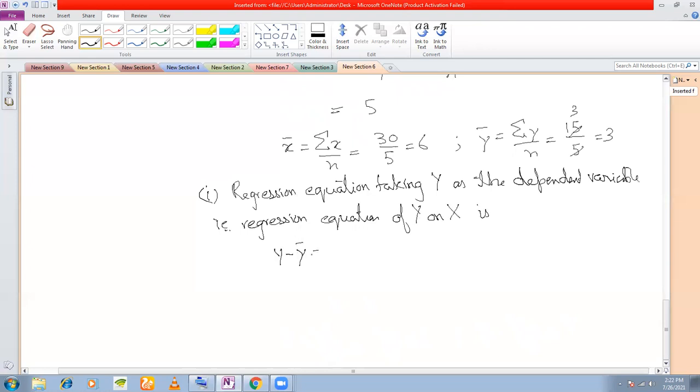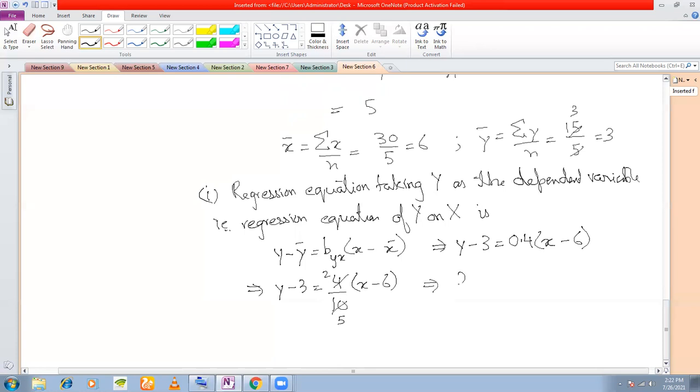Y minus y bar is equal to byx into x minus x bar. Put the values. Y minus y bar, byx we have found above to be 0.4, into x minus x bar, here x bar is 6, right? Now you can simplify this. You can write this as y minus 3 is equal to, convert this to a fraction, 2 by 5, and then you can write it in the general form as 2x minus 5y plus 3 is equal to 0. It is not necessary that you write it in this manner. Okay, you can leave your answer here also, no problem.